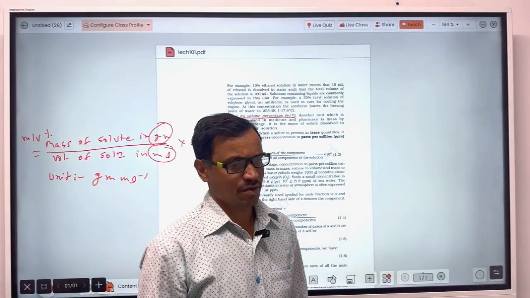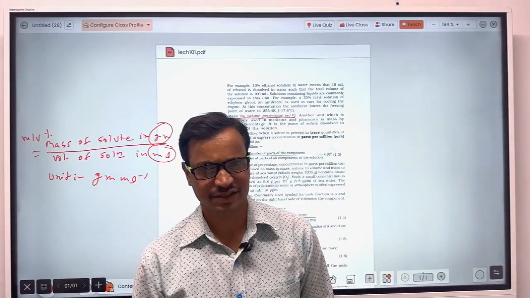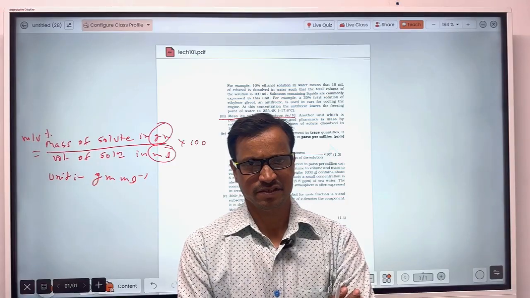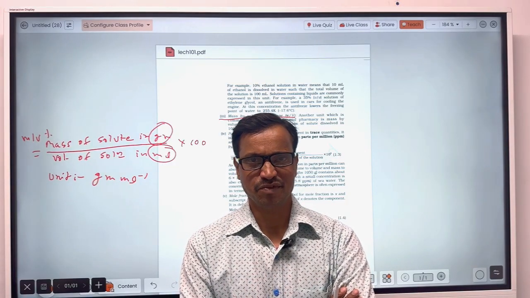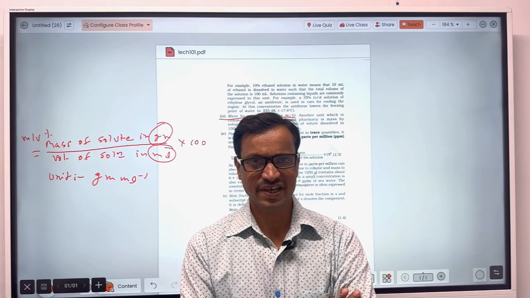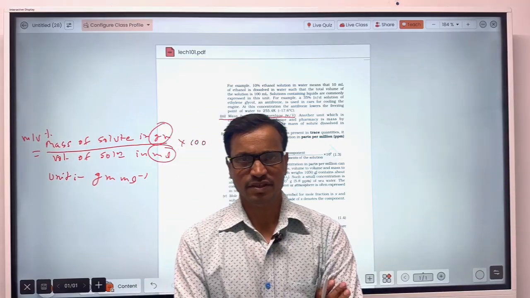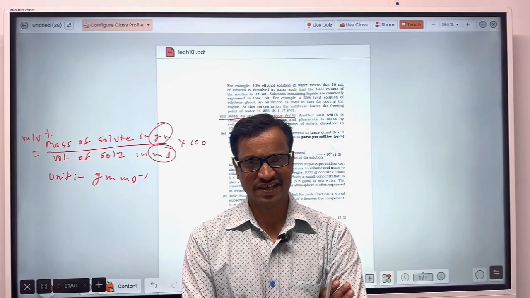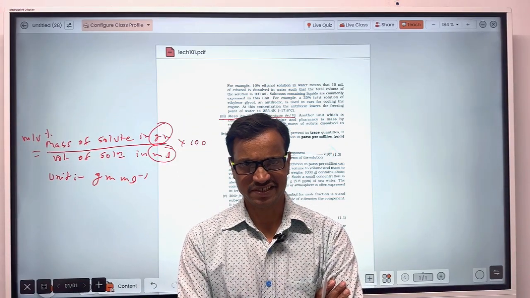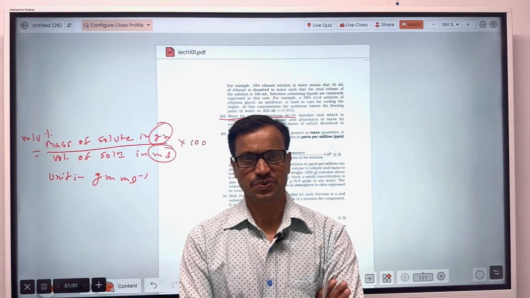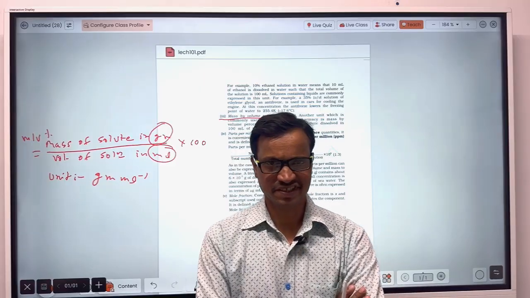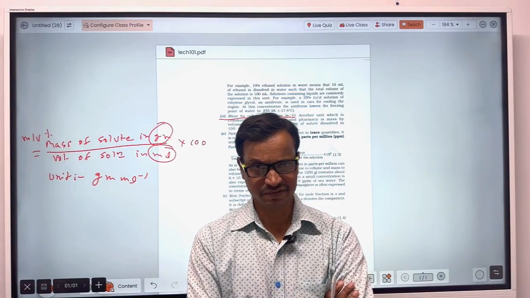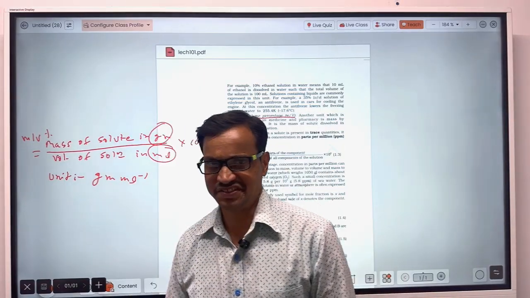Previously, in mass percentage as well as in volume percentage, there was no unit because gram was cancelled out, and in the same way milliliter was cancelled out. So in mass percentage as well as in volume percentage there is no unit, but in mass by volume percentage, its unit will be gram per milliliter.